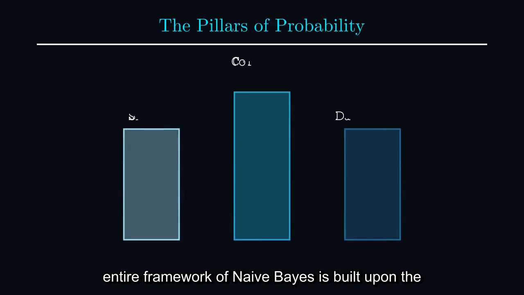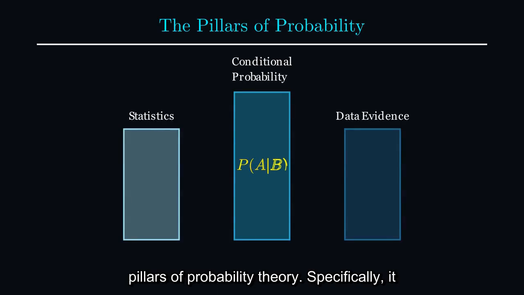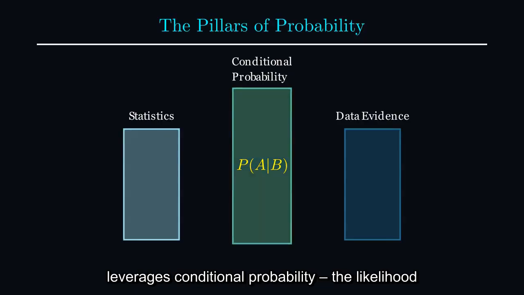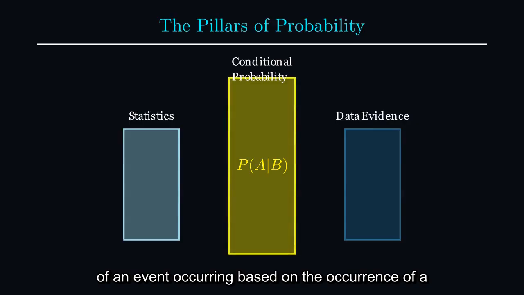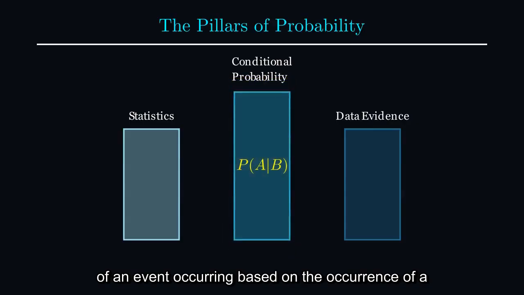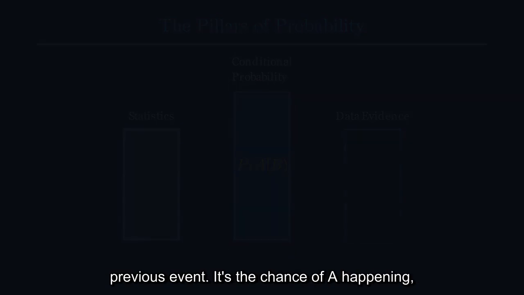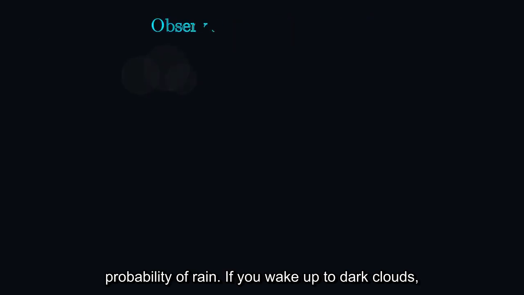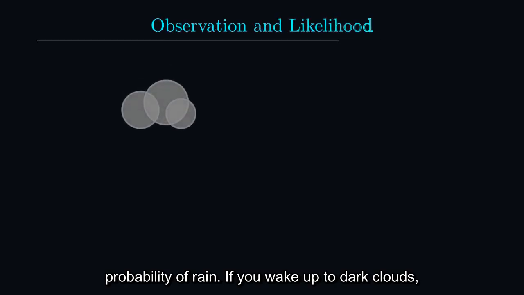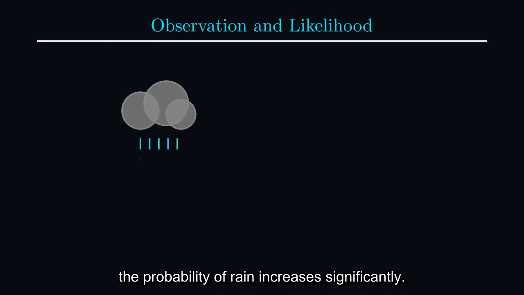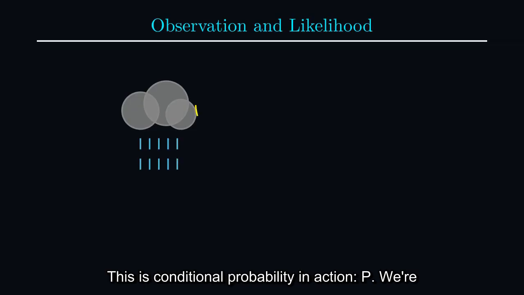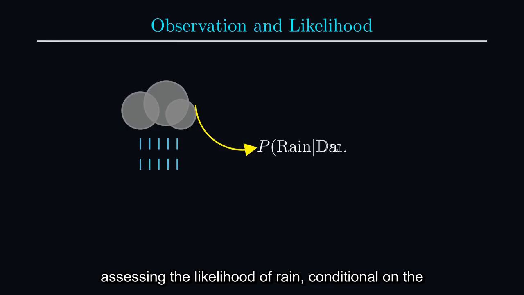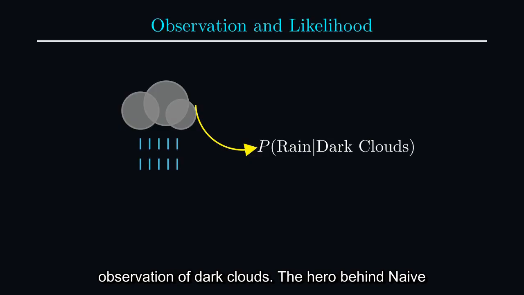The entire framework of naive Bayes is built upon the pillars of probability theory. Specifically, it leverages conditional probability, the likelihood of an event occurring based on the occurrence of a previous event. It's the chance of A happening, given that B has already happened. Consider the probability of rain. If you wake up to dark clouds, the probability of rain increases significantly. This is conditional probability in action: P(rain | dark clouds). We're assessing the likelihood of rain, conditional on the observation of dark clouds.